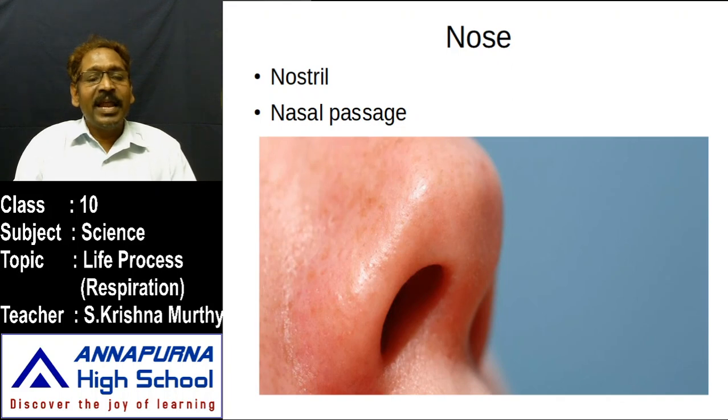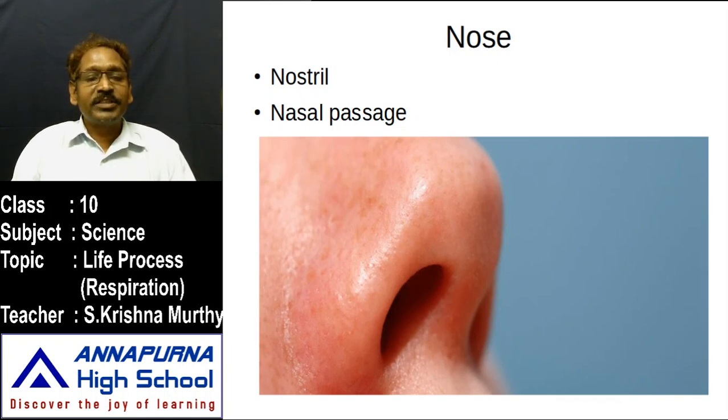This entire passage is lined with mucous membrane and also contains air follicles. What is the use of the mucous membrane in the nostril? It helps to reduce the temperature while inhaling high-temperature air, so that it is brought down to body temperature. Also, this moisture, along with the air follicles, can block dust particles. These nasal passages enter into the pharynx.